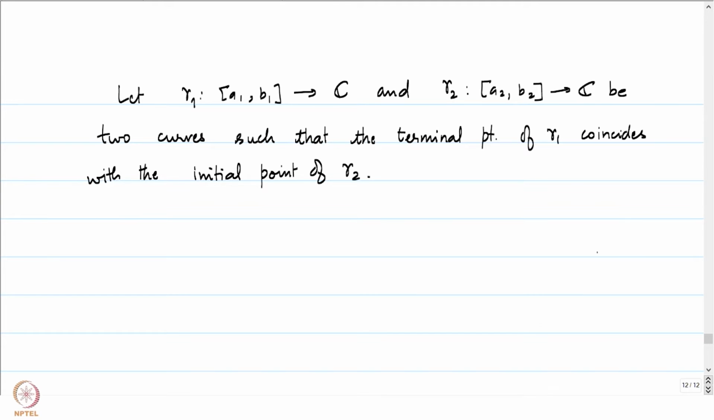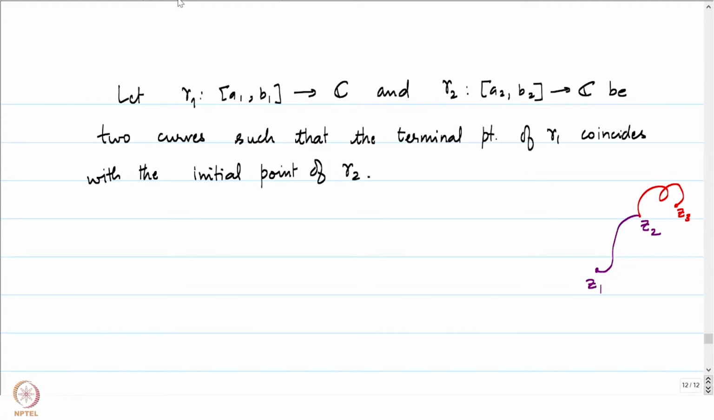So, gamma 1, which I am going to draw with, say, purple, will go from Z1 to Z2, and the curve in red might be the curve gamma 2 which starts at Z2. Remember that the terminal point is the image, so that is going to be Z2, the image of B1 under gamma 1, and the initial point of gamma 2 is the image of A2 under gamma 2. So, this is the point and this is how it should look.